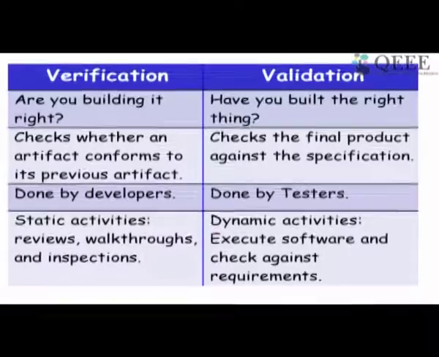So here is a comparison between verification and validation. The main aim of verification is to check whether you are building the product right. Every step is okay or not. Whereas validation, whether you have built the right product. So it is at the end of the development that validation takes place. Verification checks whether an artifact conforms to its previous artifact, whereas validation checks the final product against the specification.